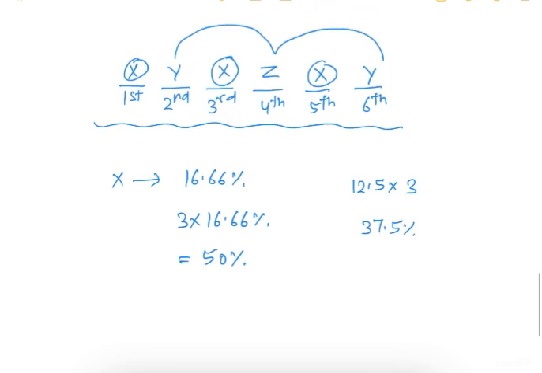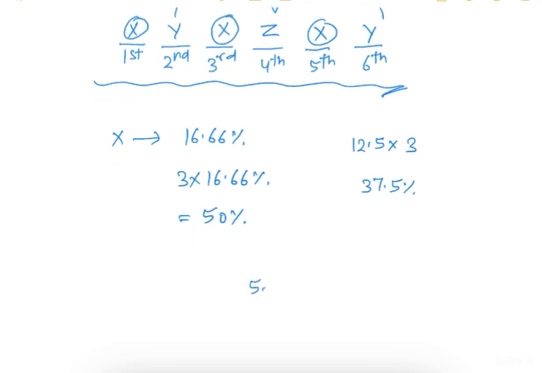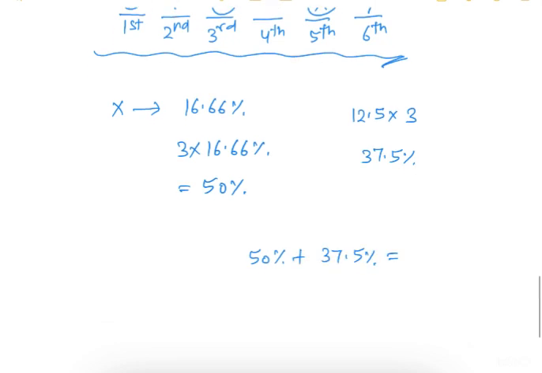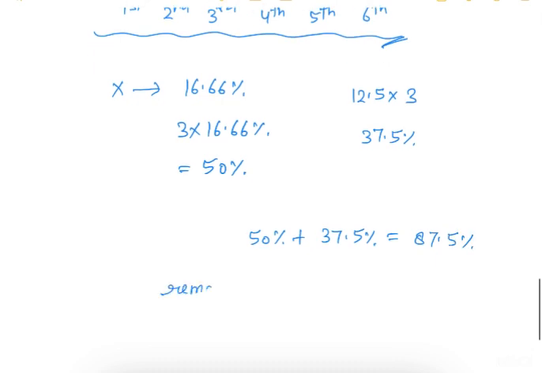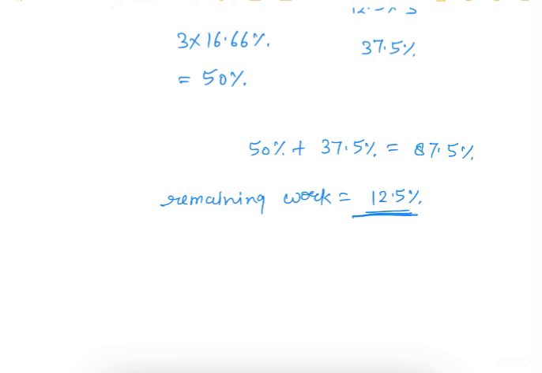So total work up to the 6th hour we are able to complete is 50% plus 37.5%, which is 87.5%. So the remaining work will be 12.5%. Now to calculate this remaining work, you can employ anyone among x, y, z, but we have to complete the work in minimum amount of time.